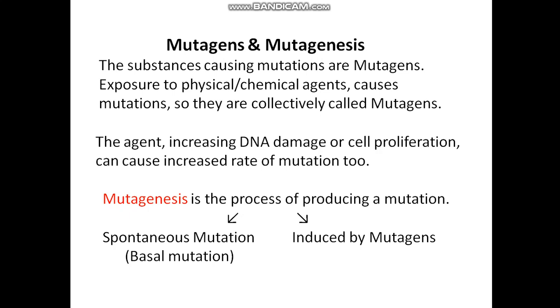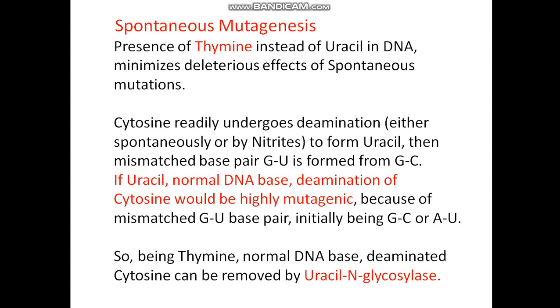The agents increasing DNA damage or cell proliferation also cause mutation, so again they are known as mutagens. And what is mutagenesis? The process of producing a mutation. It may be spontaneous mutation or induced by mutagens. Spontaneous mutation is known as basal mutation.